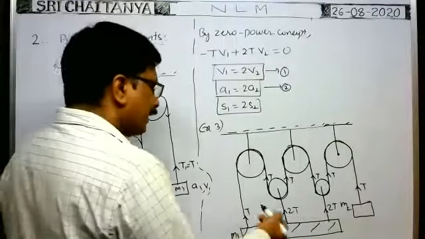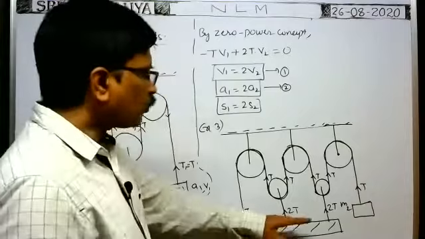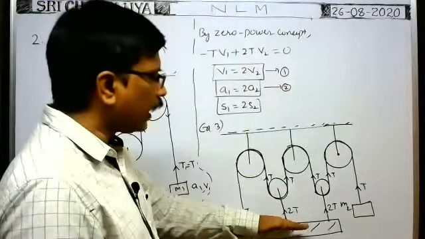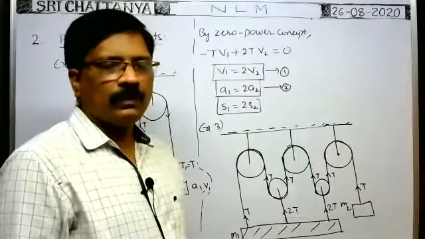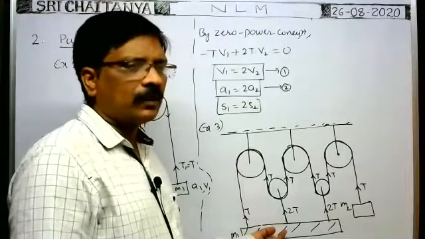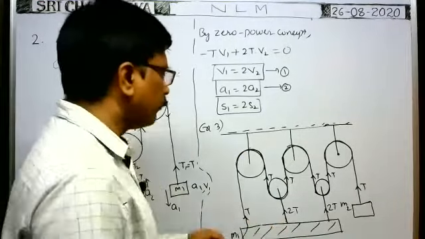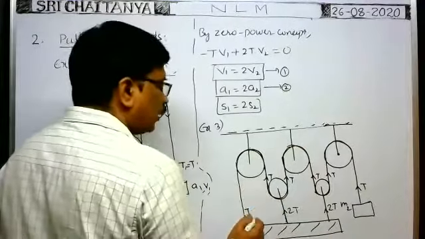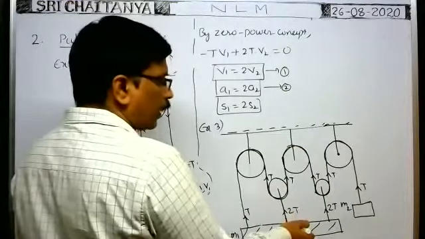Now at any instant, the motion of this plank is controlled by totally what tension? Totally what tension acts on the plank? 5T, very good. Because 2T, 2T, 2T, all these are in upward direction. That's why 5T tension moves the plank upward.